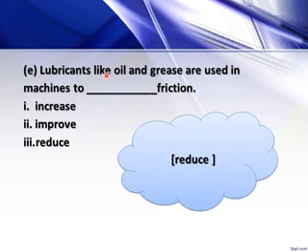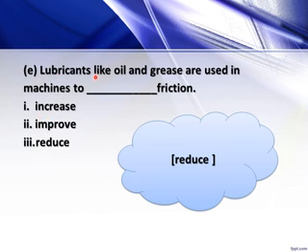Now, lubricants like oil and grease are used in machines to dash friction. Increase, improve, or reduce. Again it's very simple. Lubricants such as oil and grease are used in machines to reduce friction. And how do they reduce friction? They form a thin layer between the moving surfaces, preventing them from rubbing together. Because of that they reduce friction.